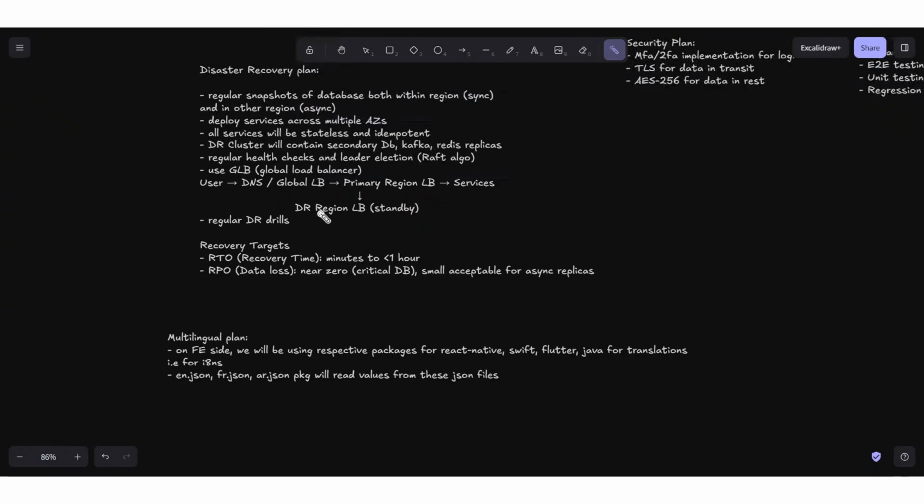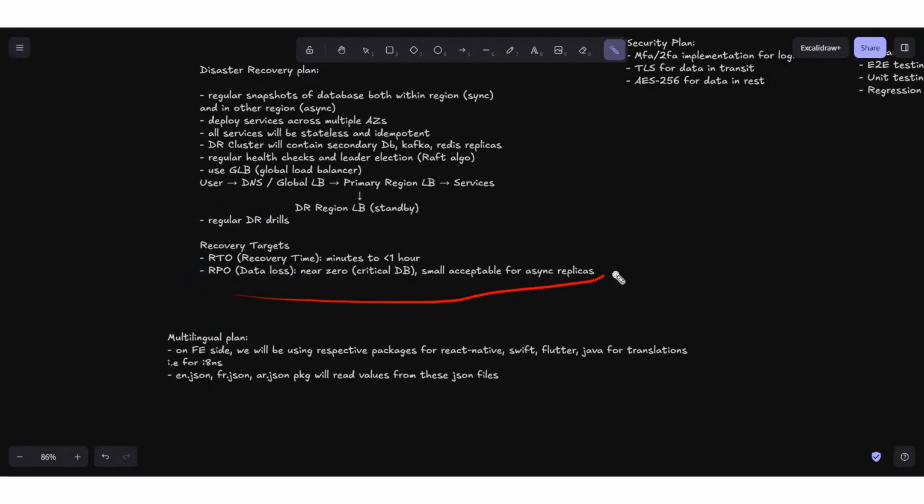One other aspect of the disaster recovery plan is regular disaster recovery drills for the whole system design. This means intentionally injecting some faults, some bugs, into the system just to check the resilience and fault tolerance of our system. We can do that intentionally by, for some time, putting our primary database down, or keeping our Redis cache down for some time. That is a very important aspect to check the resilience of our system.